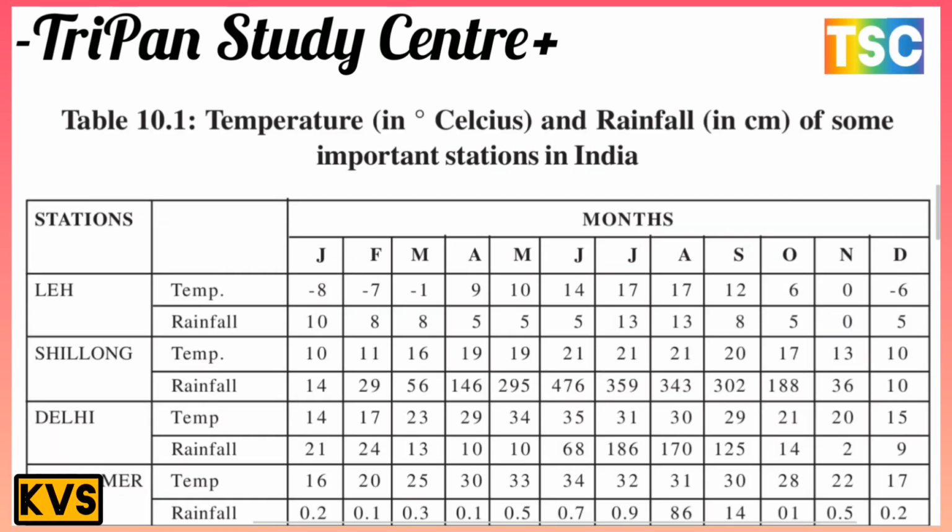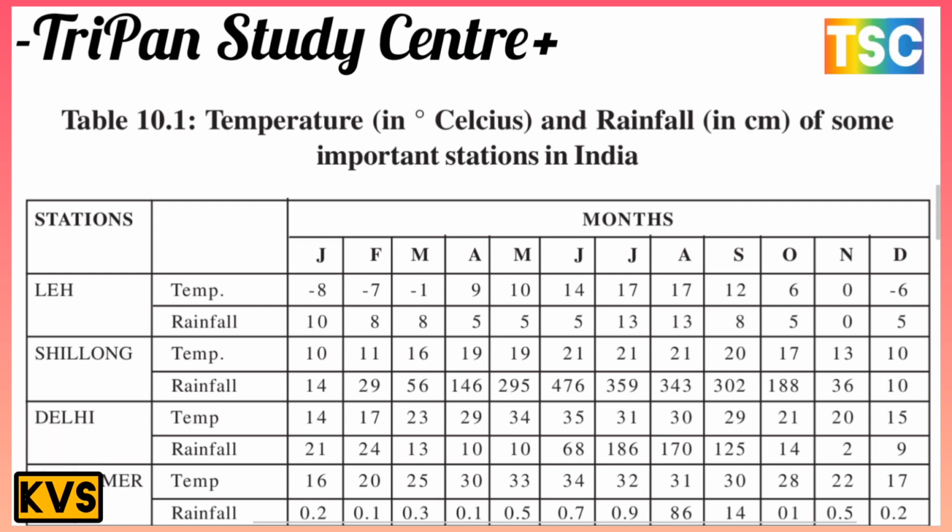Here is the table of temperature in Celsius and rainfall in centimeters of some important stations in India. The temperatures are given for different time periods: January, February, March and December also. Shillong has temperatures and rainfall given in the table, and Jaisalmer also has its temperature and rainfall.